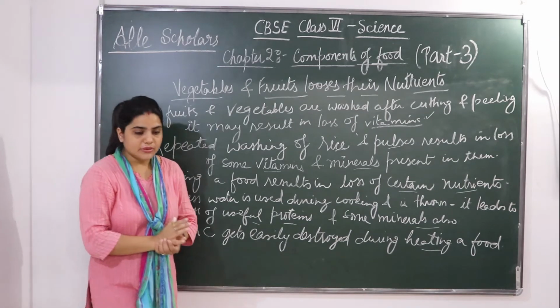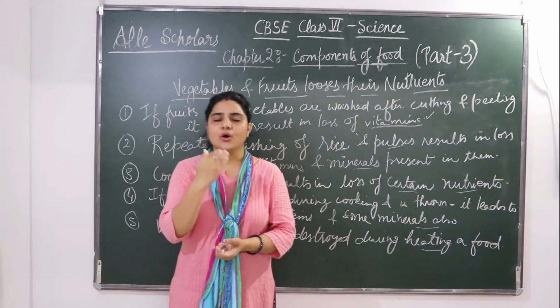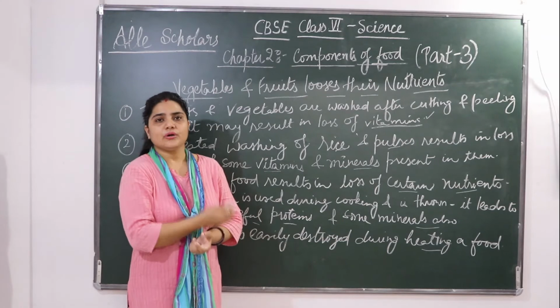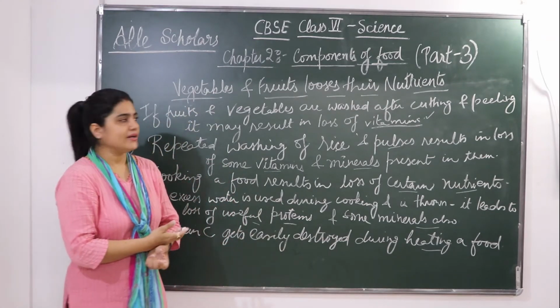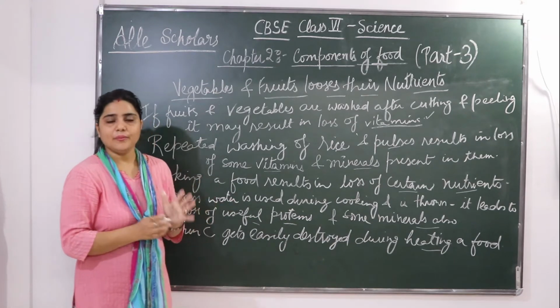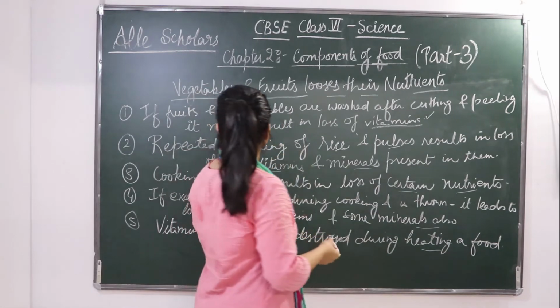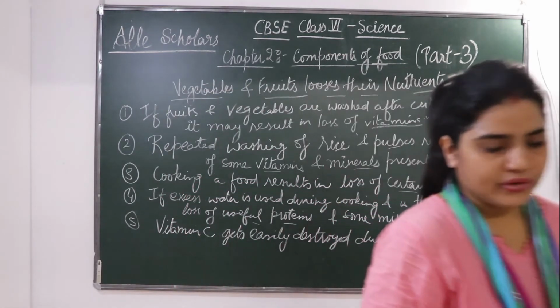So it is sensible that we should eat some food cooked, and some food should be eaten raw, because if you cook everything, it is going to lose its nutrients and you cannot get a properly balanced diet or the required nutrients. Okay, so this was about how vegetables and fruits lose their nutrients.